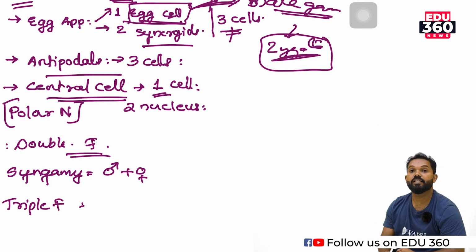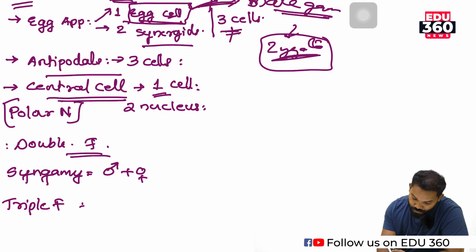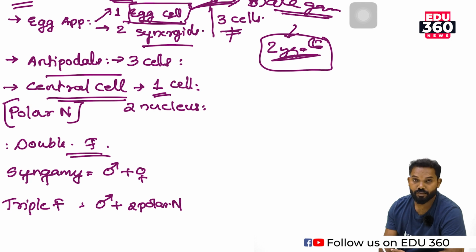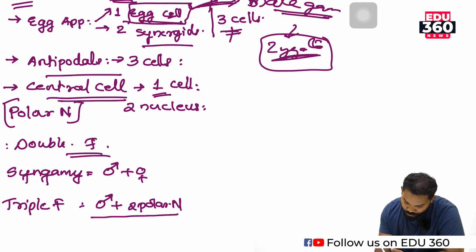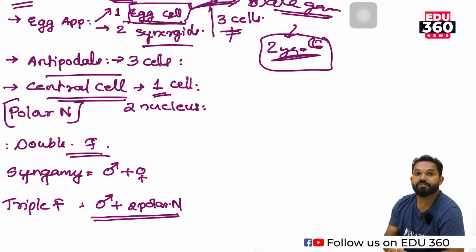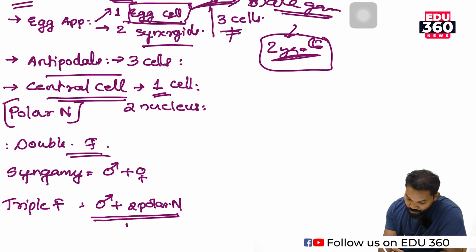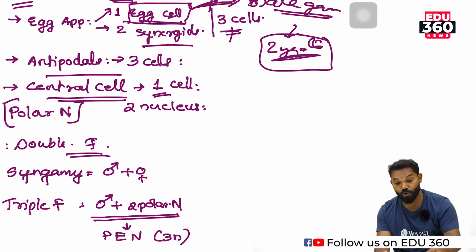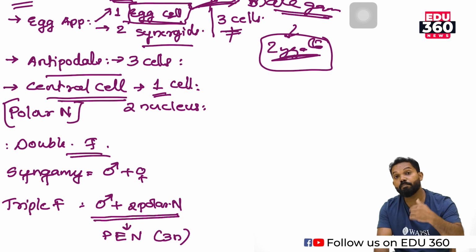The second one is the triple fusion. In triple fusion there is a fusion of 3 gametes, or 3 cells, or 3 nuclei. There is a fusion of the male gamete with 2 polar nuclei. This fusion of 2 polar nuclei with a male nucleus leads to the formation of the primary endosperm nucleus, hence it is triploid in nature. Ploidy changes to triploid.